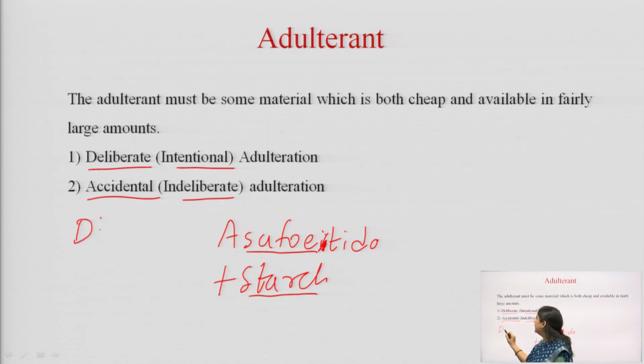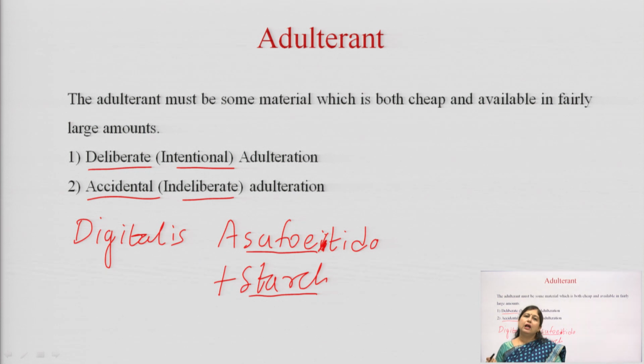For example, digitalis. We know that digitalis leaves are used as a drug, but if a person unintentionally, while plucking the digitalis leaves, plucks a few other leaves which look the same as digitalis, then we can say that this is accidental adulteration. He did not know that this is not a digitalis leaf and unintentionally collected it. Or if it is a digitalis plant and along with the leaves, the stem part comes along with the drug, that is also a type of accidental adulteration.